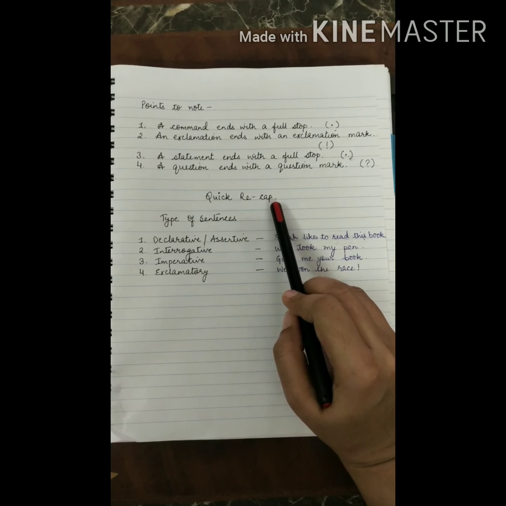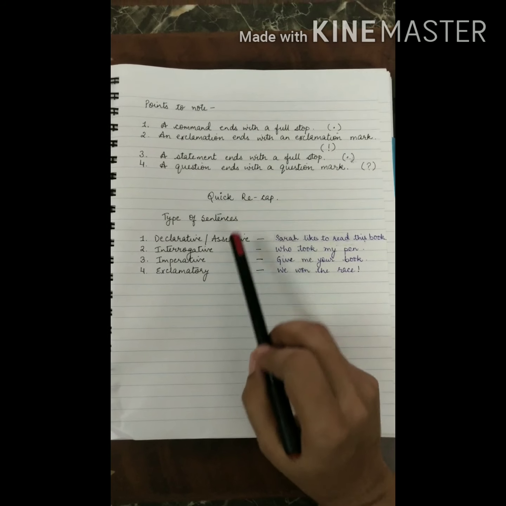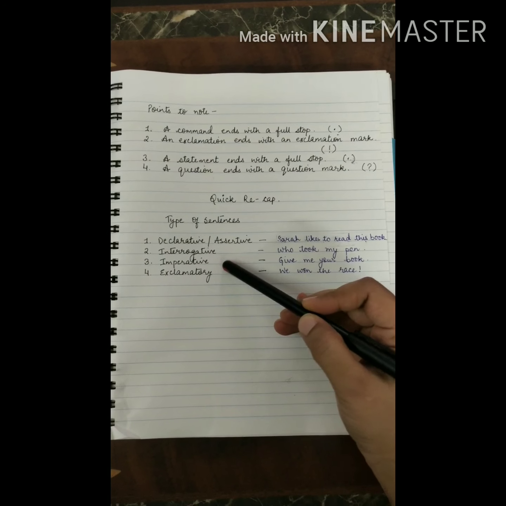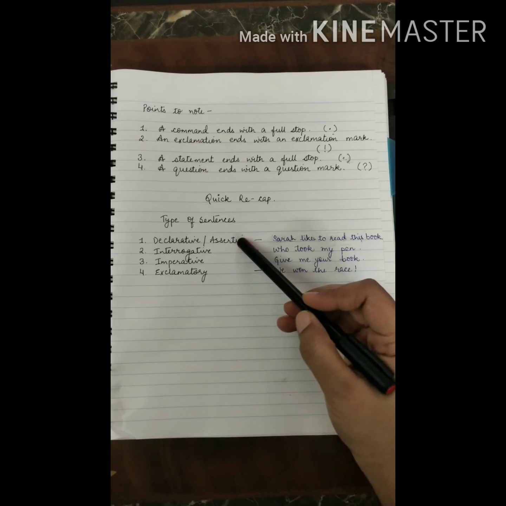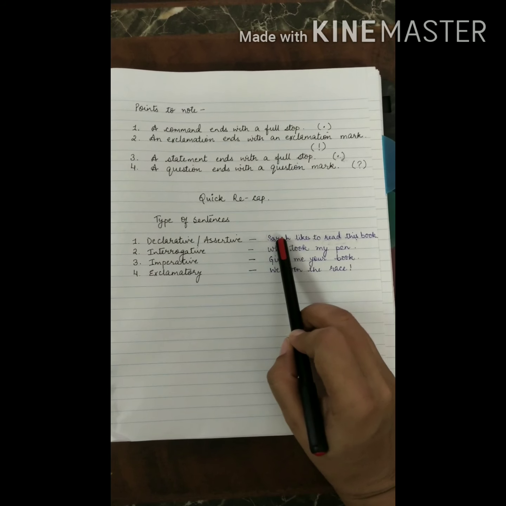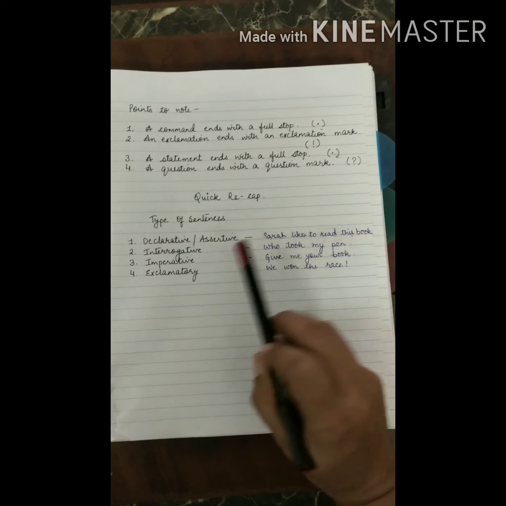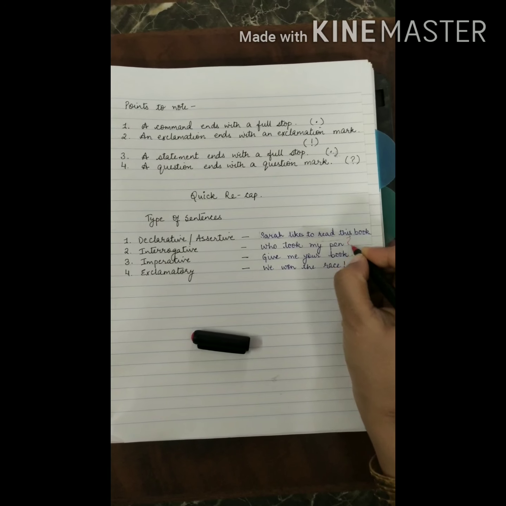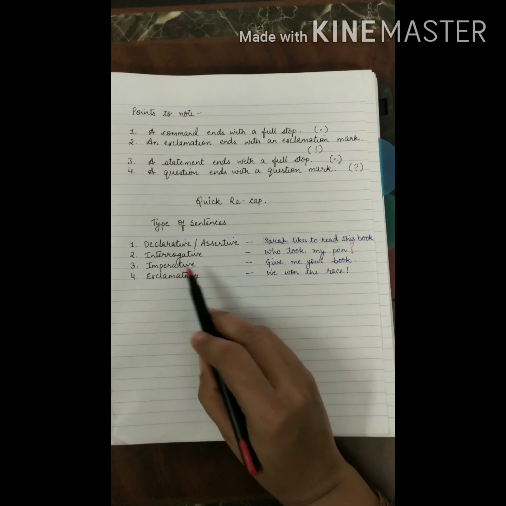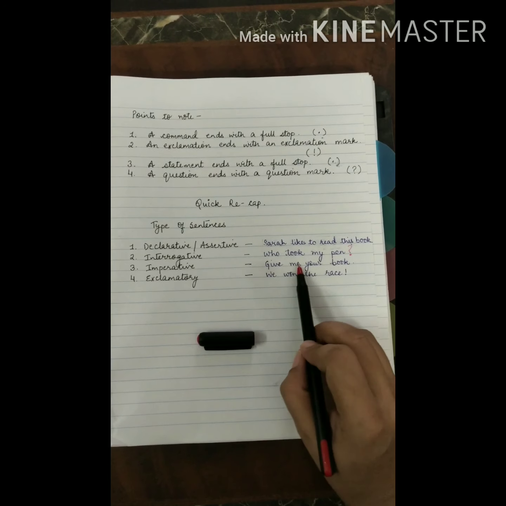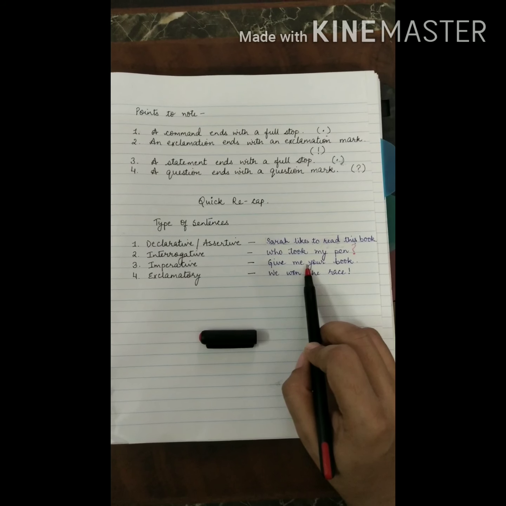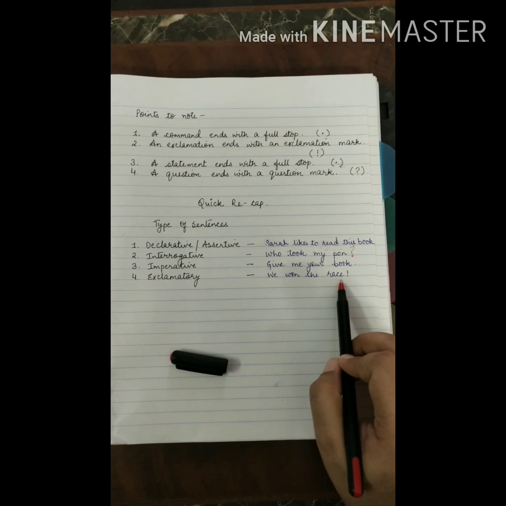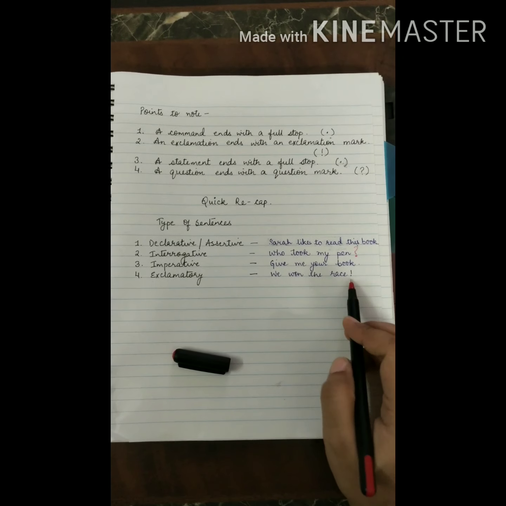Now quick recap. Types of sentences, there were 4 types: declarative and assertive, interrogative, imperative, exclamatory. Okay, declarative or assertive, one and the same thing, like Sarah likes to read this book. Interrogative, who took my pen? Then question mark should be there. Imperative, give me your book. It is an order, give me your book. Exclamatory, we won the race! It is a strong feeling that we won the race. Okay.